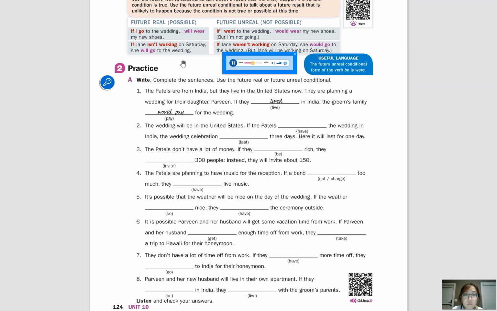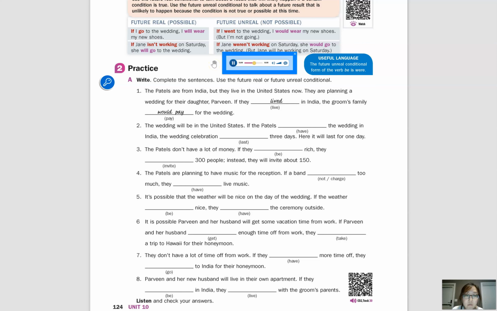4. The Patels are planning to have music for the reception. If a band doesn't charge too much, they will have live music.